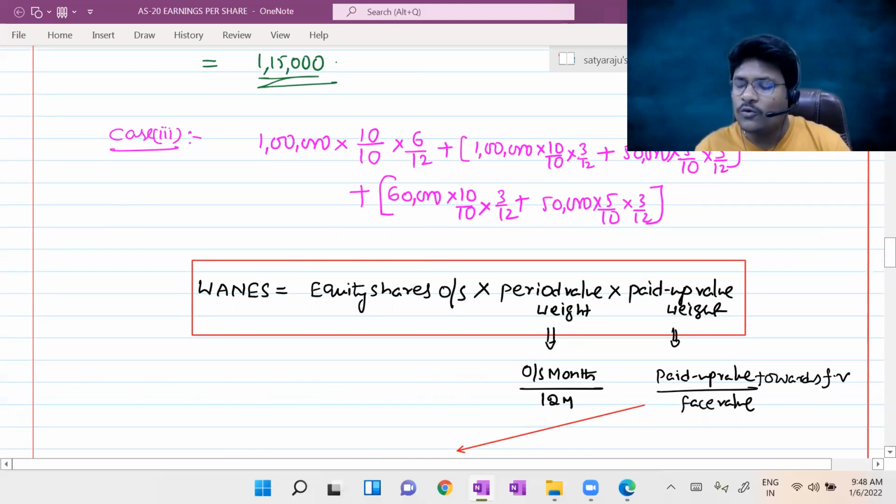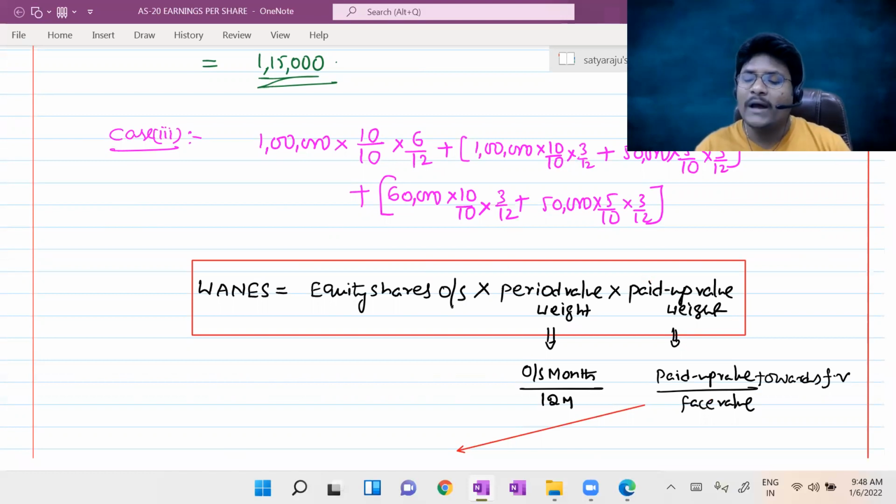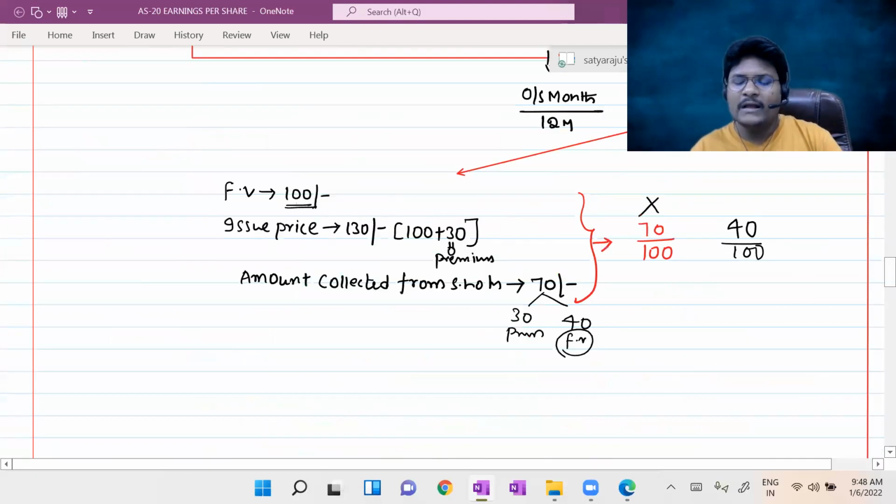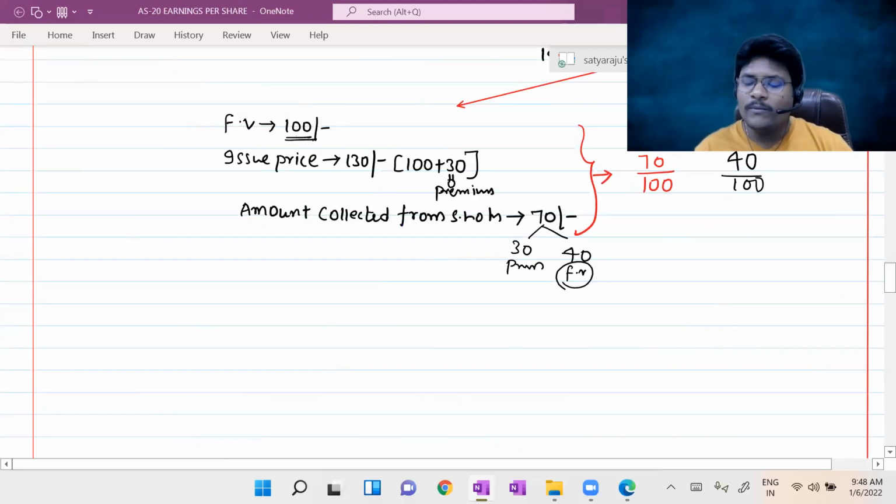Paid up value weight is equal to paid up value towards face value divided by face value. Anyhow, the equity shares outstanding will be calculated: opening equity shares outstanding should be adjusted with further number of shares issued. If any shares are bought back, such things you have to adjust at the time of calculation of weighted average number of equity shares. Okay, so this is the discussion till now we made.